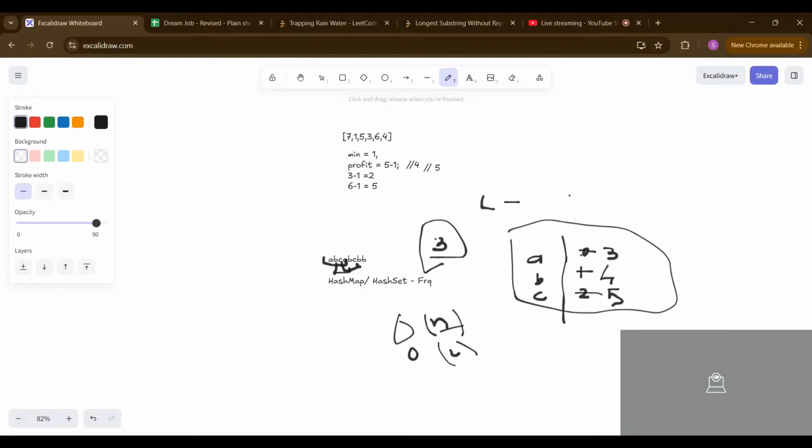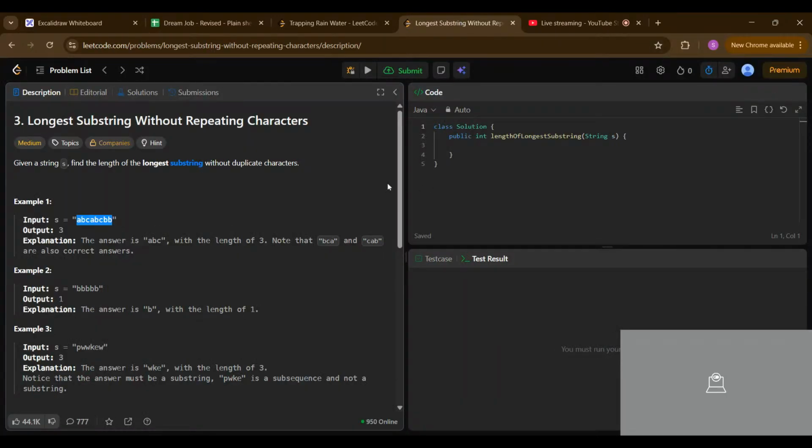In the worst case, if you have an n-size string that contains only non-repeating characters, you will require an n-size hash map. So that's why the space complexity will be big O of n. Okay, let's jump into the code and see what it actually looks like.